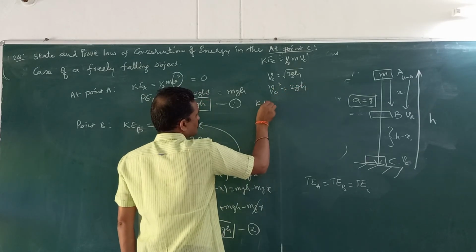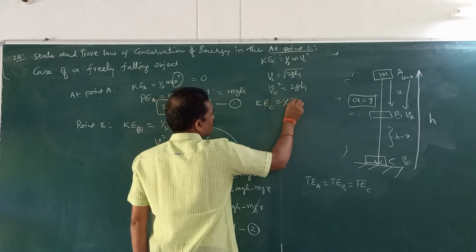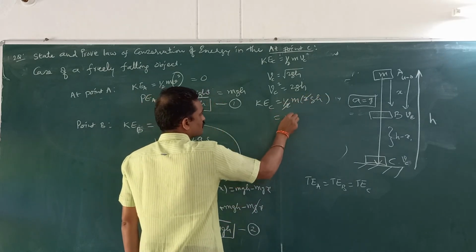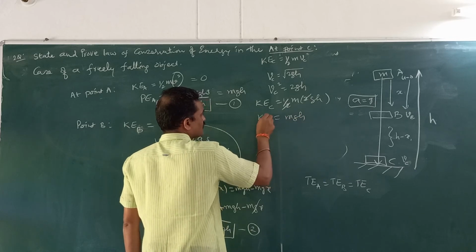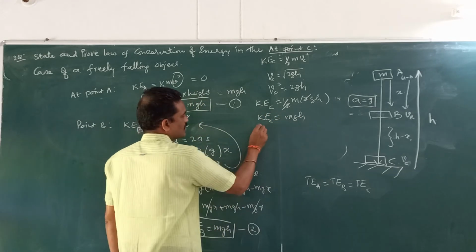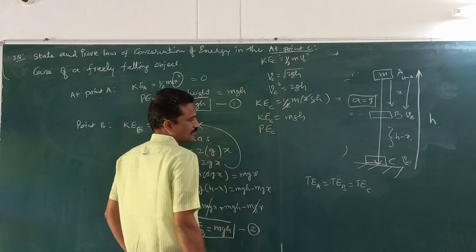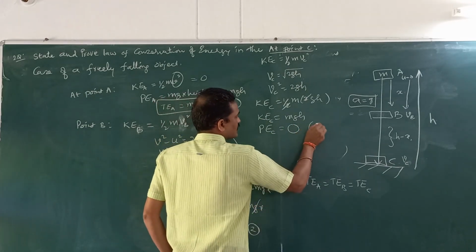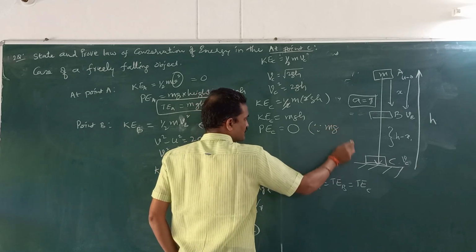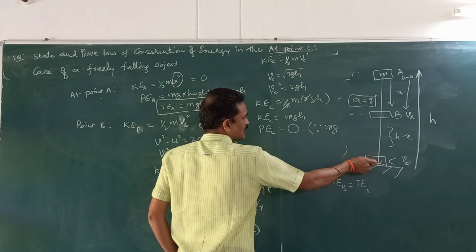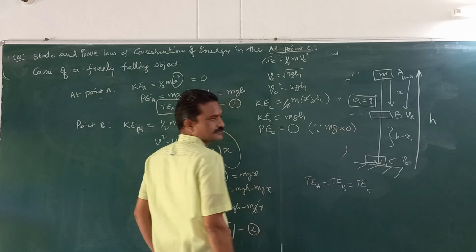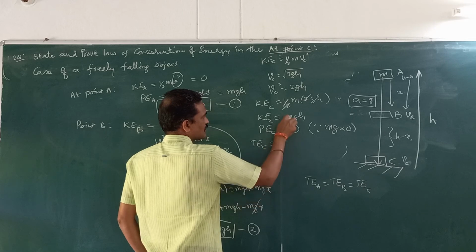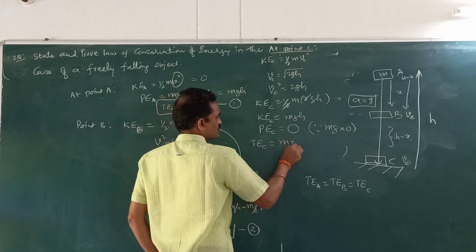Substitute. So kinetic energy at C is equal to half m times 2gh. So 2 gets cancelled, simply you will get mgh. So this is the kinetic energy at point C. Now what is the potential energy? It is obvious the potential energy at point C is 0. Why 0? Because the height of the object when it is on the ground is 0. So mg times 0 is 0. So what is the total energy at point C? If you add 0 and mgh, you will get mgh.